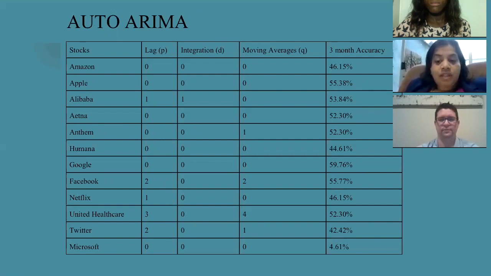In the case of Google, the ARIMA model has a better prediction than the logistic model. And similarly, we can see the price difference between what the regression model is predicting versus the ARIMA model. We can try to make our predictions more accurate based on the combination of all these three models. So we can apply similar strategies to all the 12 stocks in the data set and see which model works better, or whether a combination of these models works better.